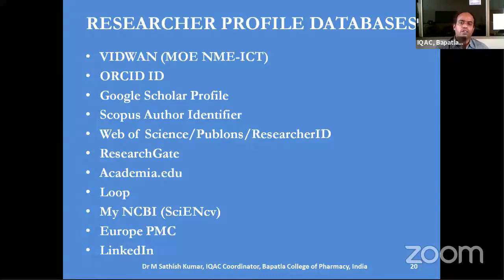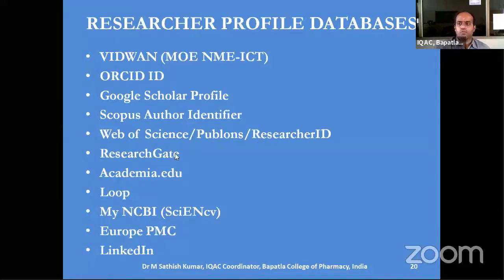Make a note that all these terms are integrated together. That means they are more or less the same. Since all these three are integrated, the ID is one and the same.